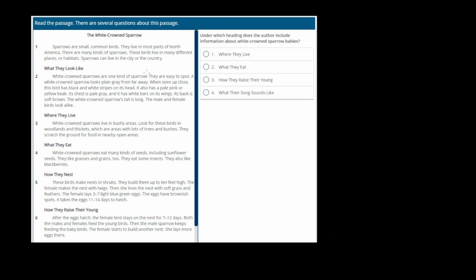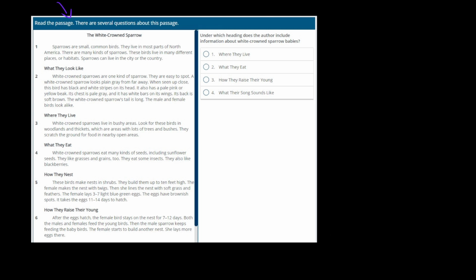So let's start off with this first one. Let's first start by reading the directions. So the directions tell us to read the passage. There are several questions about this passage. Before I go ahead, I encourage you highly to stop the video right now and see if you can answer this question on your own before we do it together. So take a pause right now. Okay, so I assumed you took a pause, and let's work through this together now.